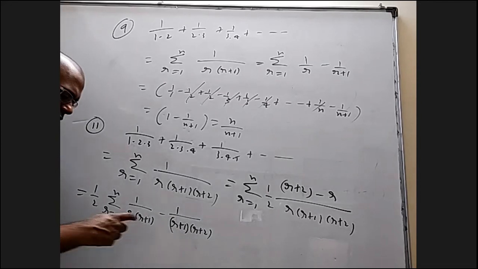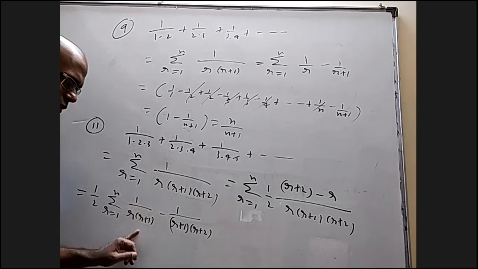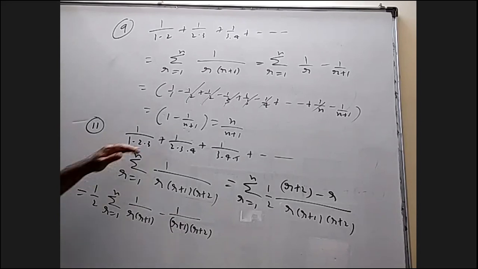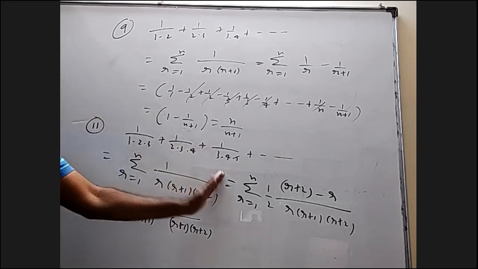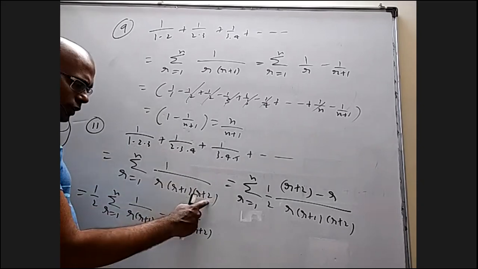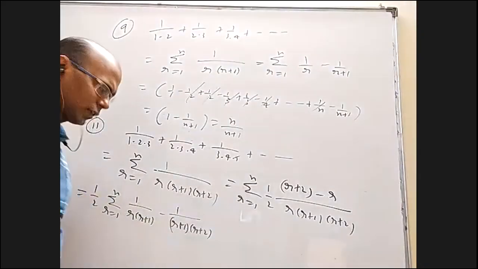Now we can see if this is f of r, this is f of r plus 1. Replace r with r plus 1, this will come. So when they're in the numerator, we have to go for additional terms on this side and write the difference. Now not required. So take only the denominator's last term minus first term difference in the numerator and divide it.